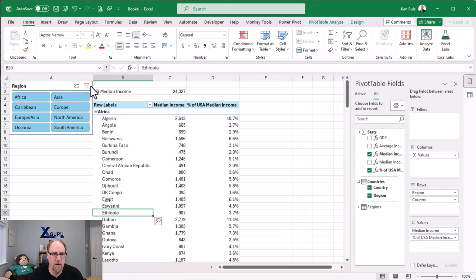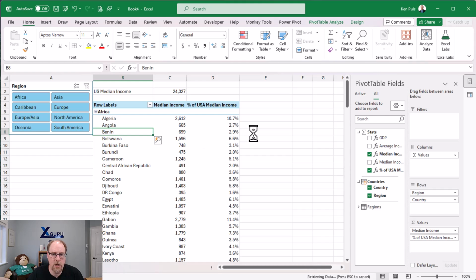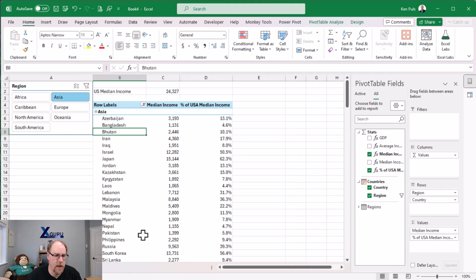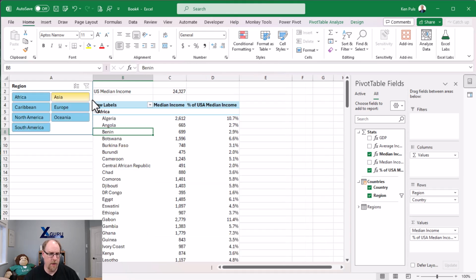Let me clear this out. Let me right click on my pivot table and refresh. We're just going to wait for the data to reload at this point. And here we go. So now if we go back and take a look, you'll notice that we're missing the Europe/Asia category. If I take a look for Asia, we can see that Russia is in here. And if I look at the Caribbean, I've got a few more Caribbean countries, which is the way it should be here. Now, let me clear that off.